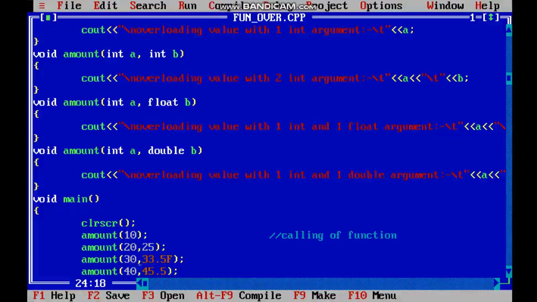So with this, our chapter number 3, which is function overloading, gets over. We'll start a new chapter in the next session, which is classes and objects. Till then, please do see my previous videos and keep learning C++.